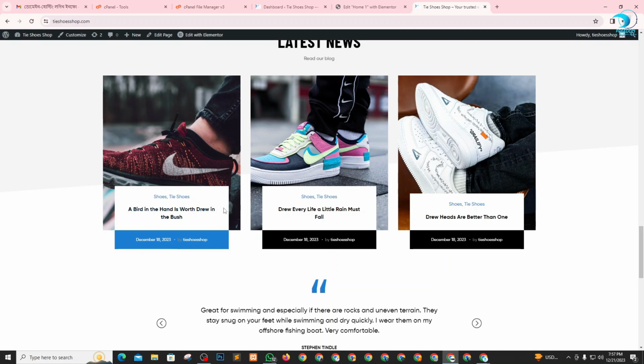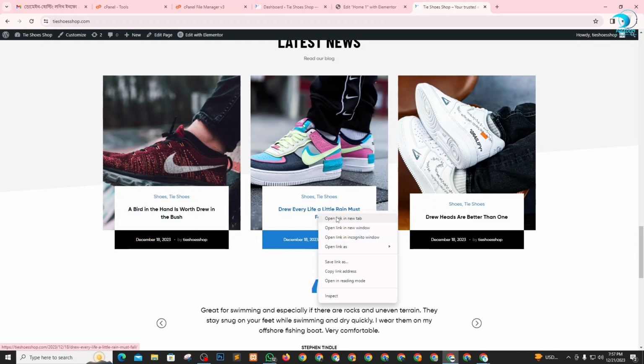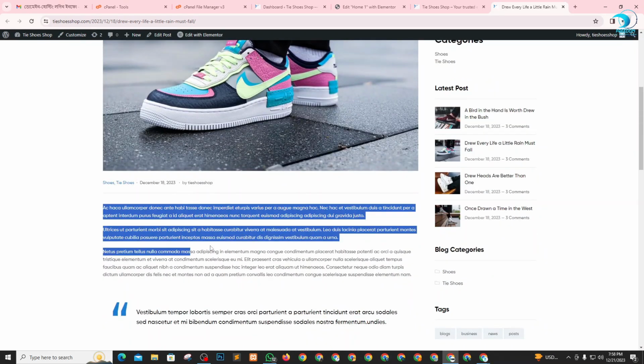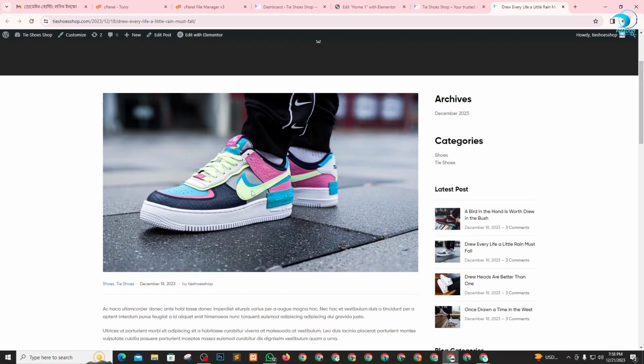Any customer who likes to read this post can click this section, right-click and open a new tab. You want to see this product. These are called blogs, all the blogging process in this product. In future, if you want to start an affiliate marketing business or an e-commerce business, or multi-vendor e-commerce on your website, of course I want to help you and will always help you, so don't worry.